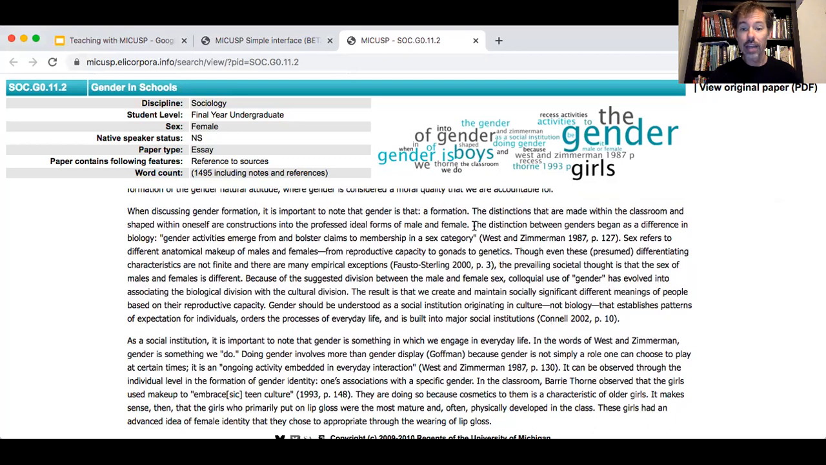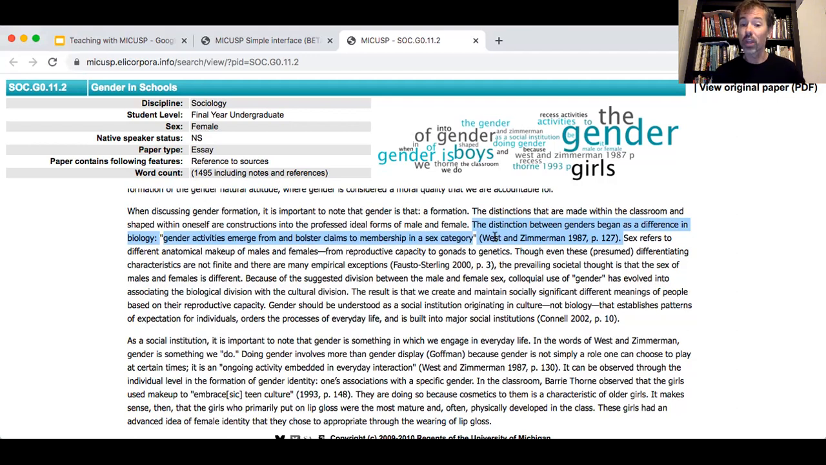So I would begin with, for instance, this sentence here and say, the distinction between genders began as a difference in biology, colon, and then a quote. What I notice is that this is setting up a definition, and it's providing me with a history. So one way in sociology that we use quotes is to substantiate a definition and a history. Gender activities emerge from and bolster claims to a membership in a sex category. And so that's one way that quotes are integrated.